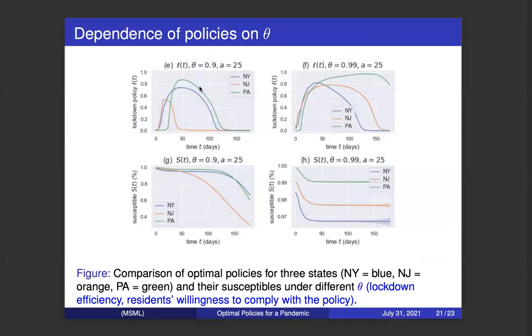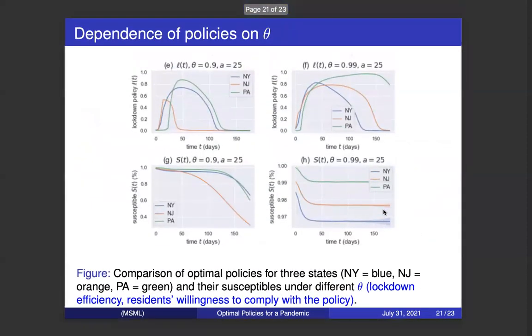Since the residents' willingness to comply with the policy is low, the pandemic will get out of control. In the right panel, the residents' willingness to comply is large, theta equal to 0.99. In this case, the number of susceptible people will go stable. It means that the pandemic will be well controlled.